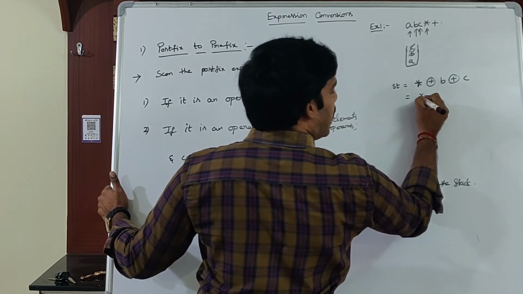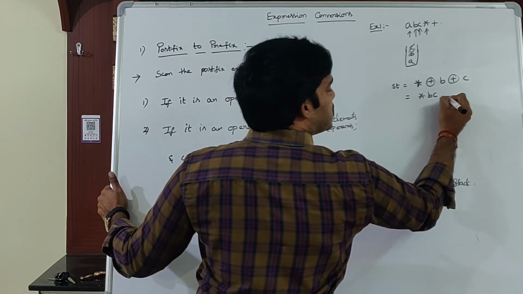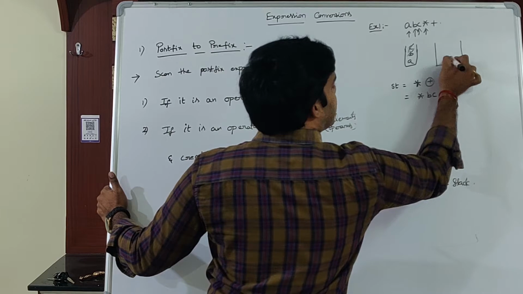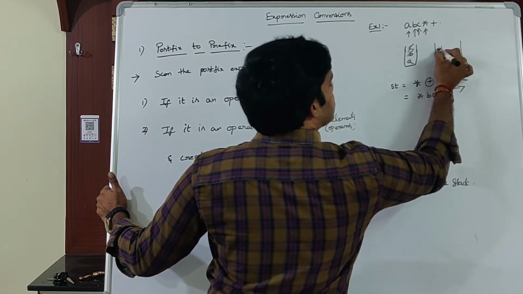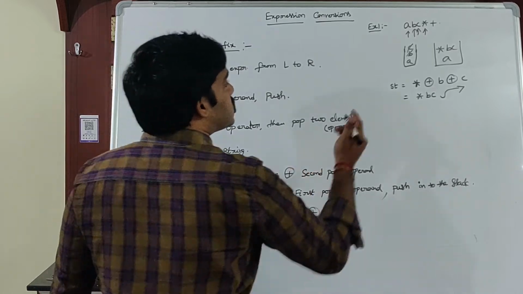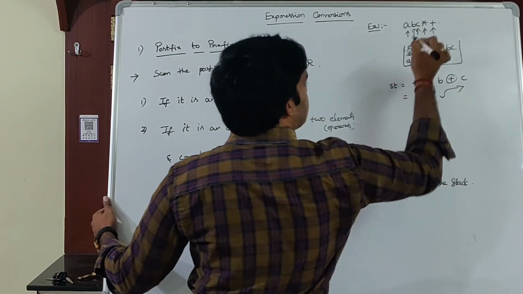That is nothing but star BC. Push the string into the stack data structure. Already the stack contains A. This string is star BC, which is one operand. Next one is plus.